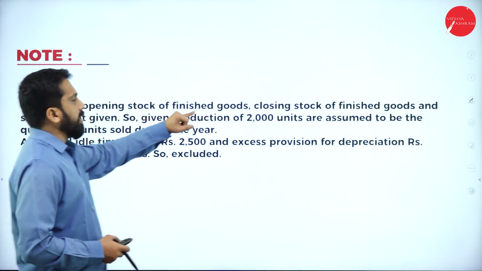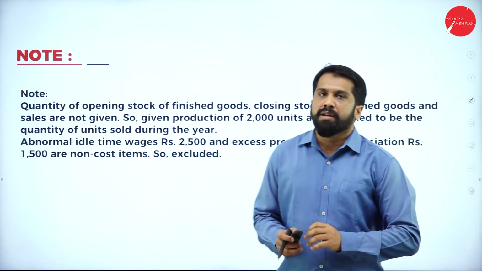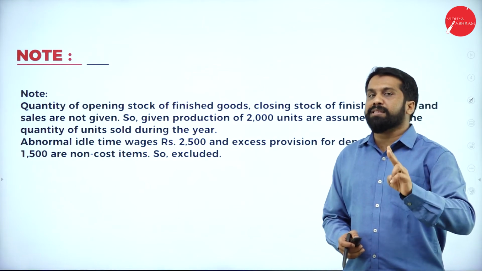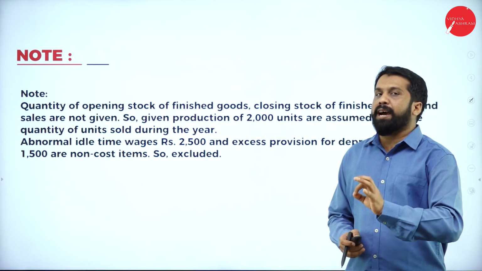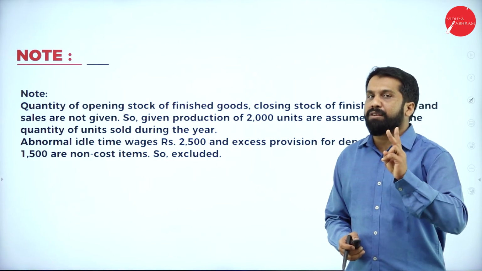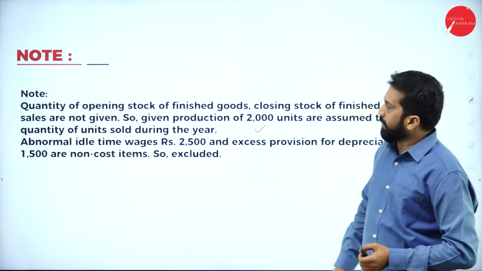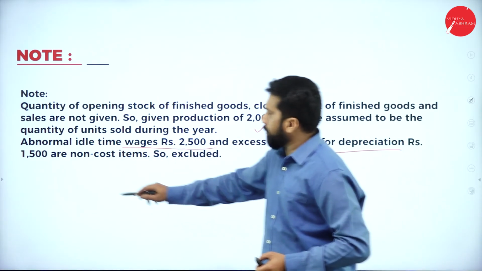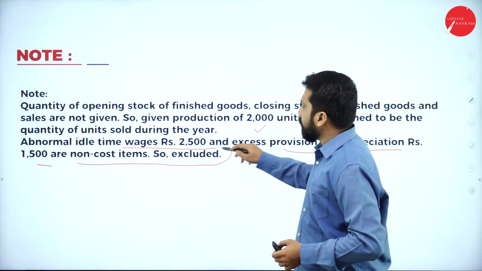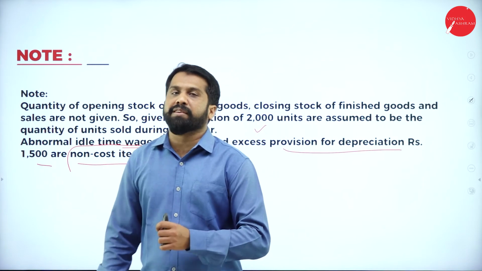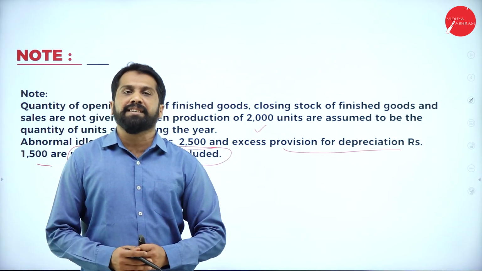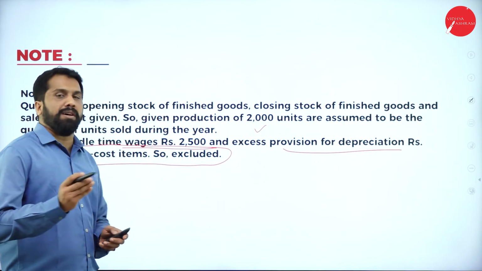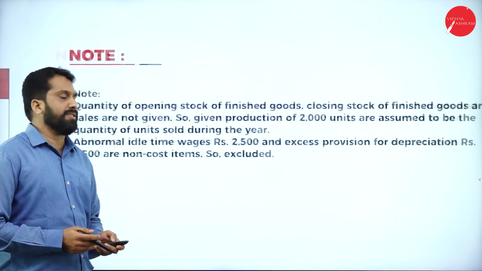Quantity of opening stock of finished goods and closing stock of finished goods: we have not changed the quantity. Everywhere we have mentioned 2,000 units only. Why? Because in the question, they have not mentioned anything about quantity except 2,000. That is your first point. Second, abnormal idle time wages of 2,500 and excess provision for depreciation of 1,500 are non-cost items. Non-cost means what kind of items? Those are financial items, so we have not considered them. Clear? Yes. I'll go back to your previous slides so that you can take screenshots.